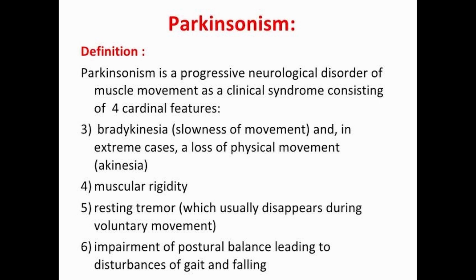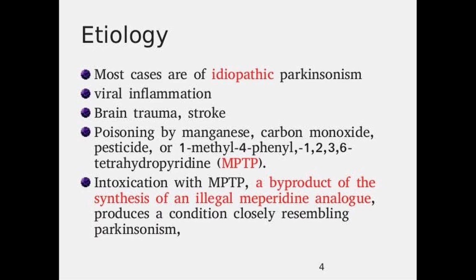Now second, we discuss the etiology of Parkinsonism. Most cases are idiopathic Parkinsonism, and the second one is viral inflammation. Third one is brain trauma or stroke that predisposes to Parkinsonism. Fourth one is poisoning by manganese, carbon monoxide, pesticide or 1-methyl-4-phenyl-1,2,3,6-tetrahydropyridine.